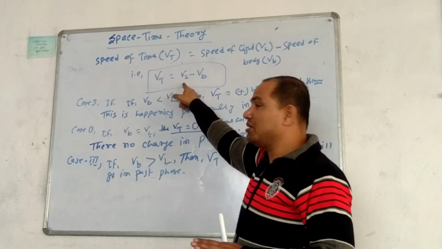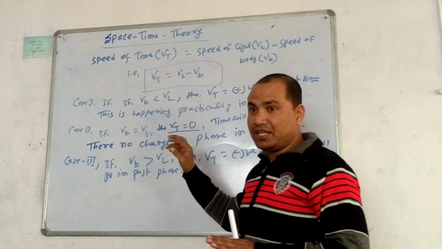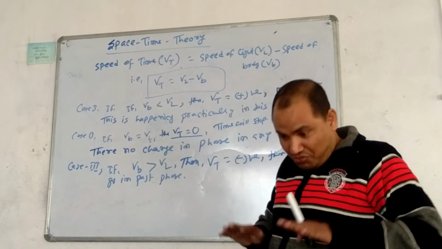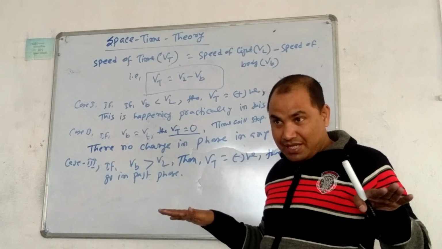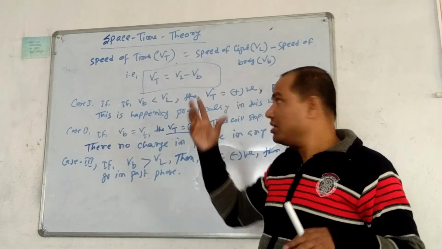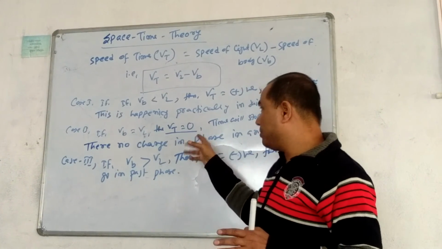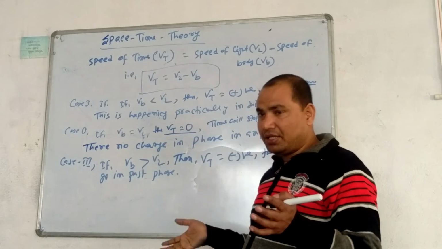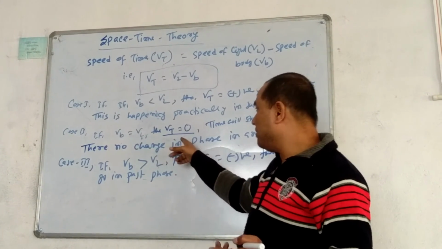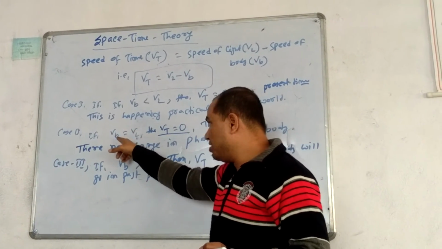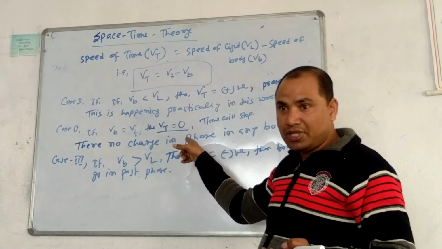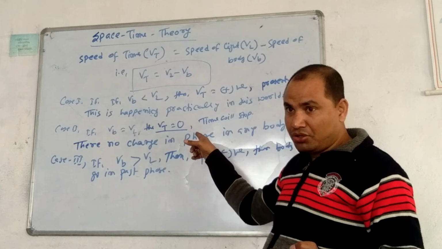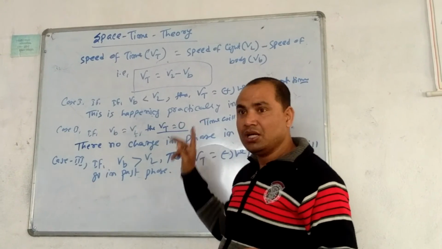Vb will be smaller than Vl, so Vt will be positive, which means we have our past, we memorize the past, we live in the present, we imagine the future. If the earth started to move with the speed of light, time on the earth would stop. There would be no change in phase on the earth.